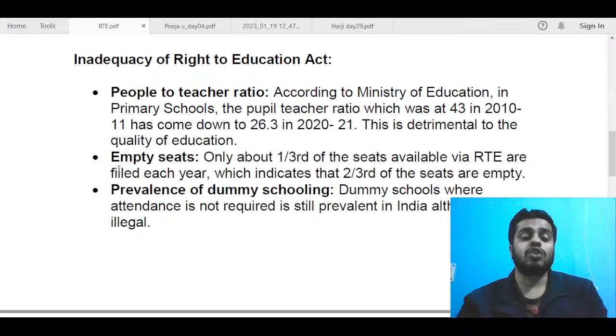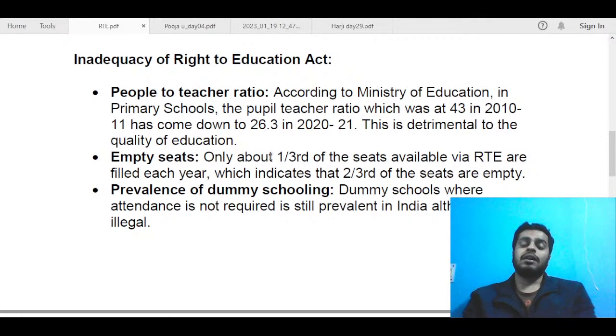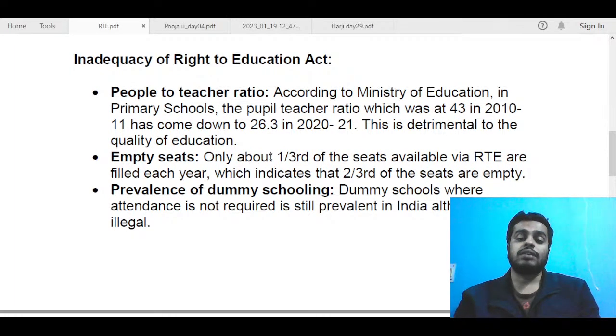Next, you can also talk about empty seats. Now this act basically provides for free education of children aged 6 to 14, but it is seen that even if seats are fixed for getting students admitted through this RTE act, only one third of such seats are filled, and most of these seats are empty. Even in private schools and government schools, most seats are empty, and they charge the students rather than giving them free education. So that you can talk about.